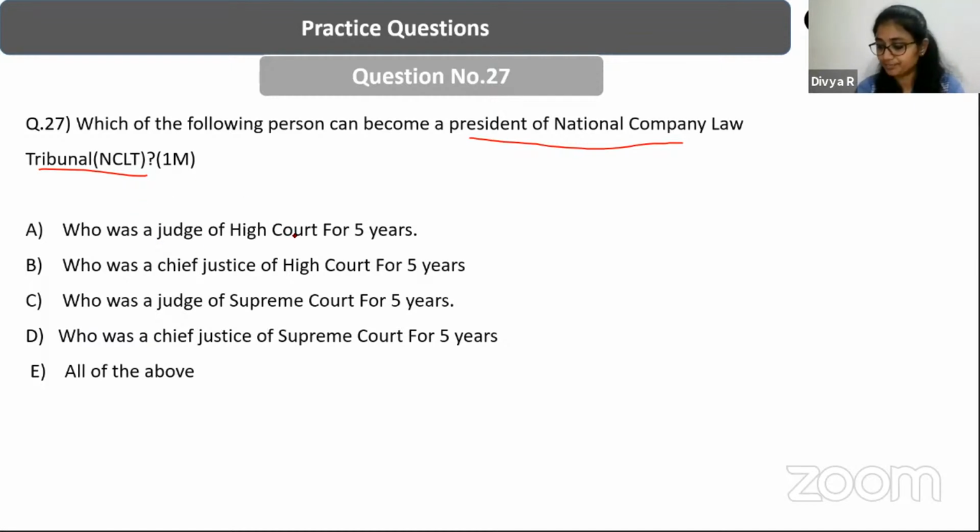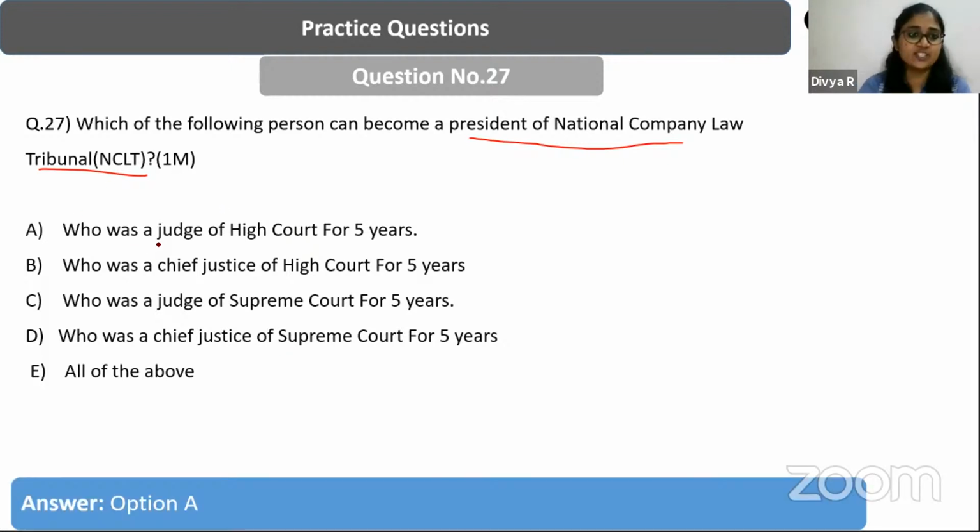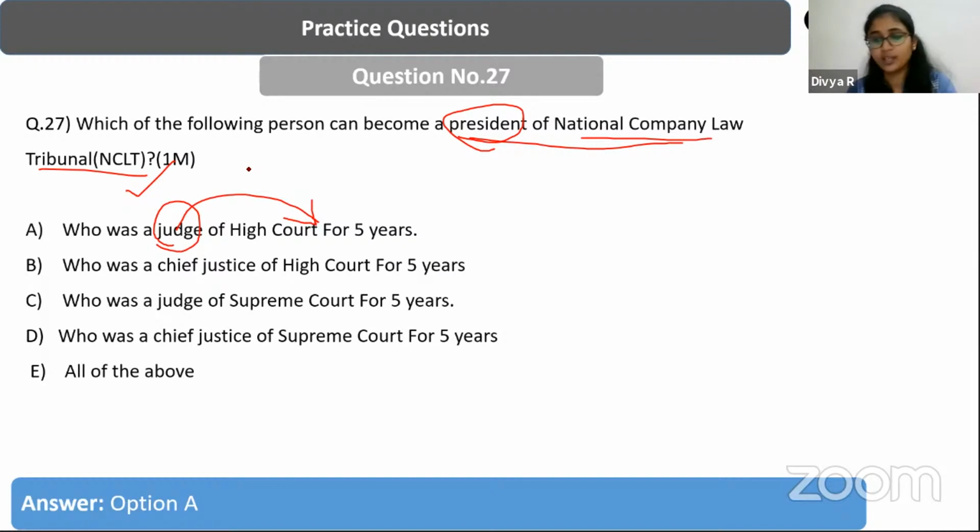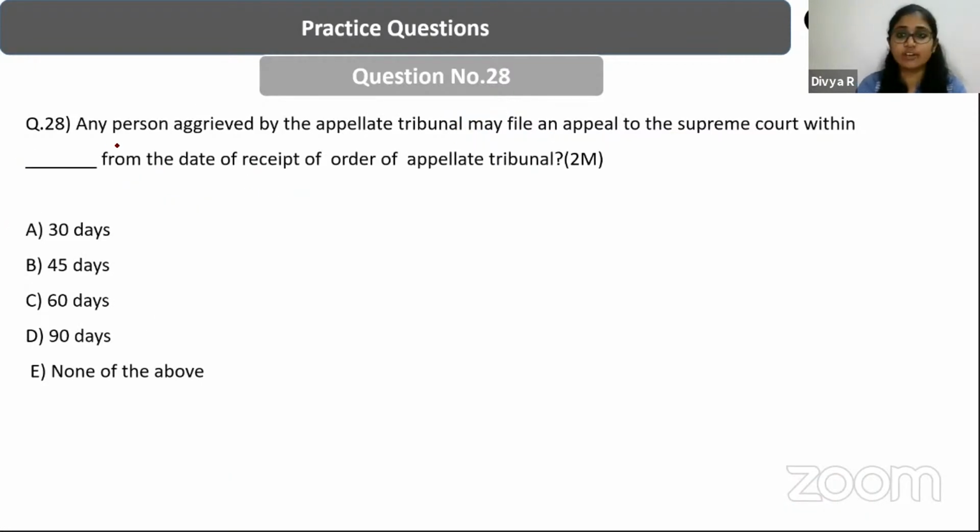What is the answer? Yes, it is only a judge. The requirement is going to be only a judge of a High Court for 5 years for becoming a president of National Company Law Tribunal, right? The answer is A here. So let's quickly wind up with the next 3 questions too.